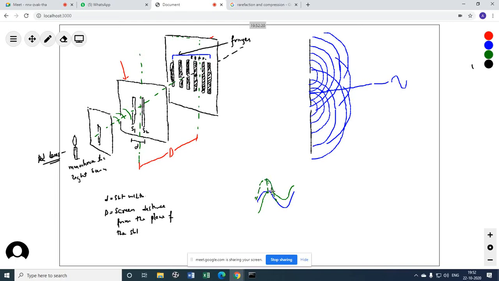So this point will go up here. Imagine this on water. And if this thing happens here, guess what will happen here? Destructive.